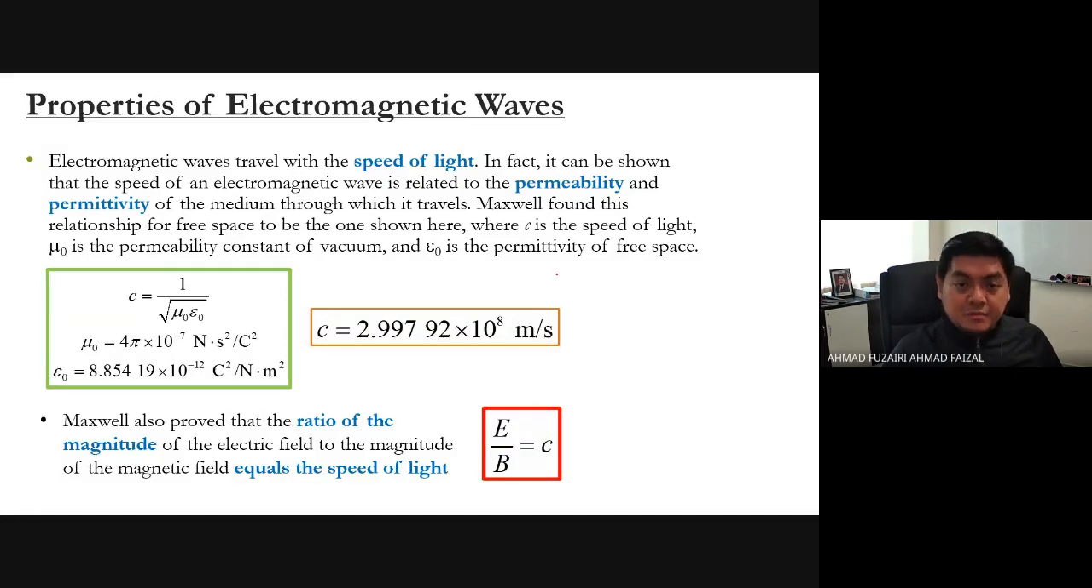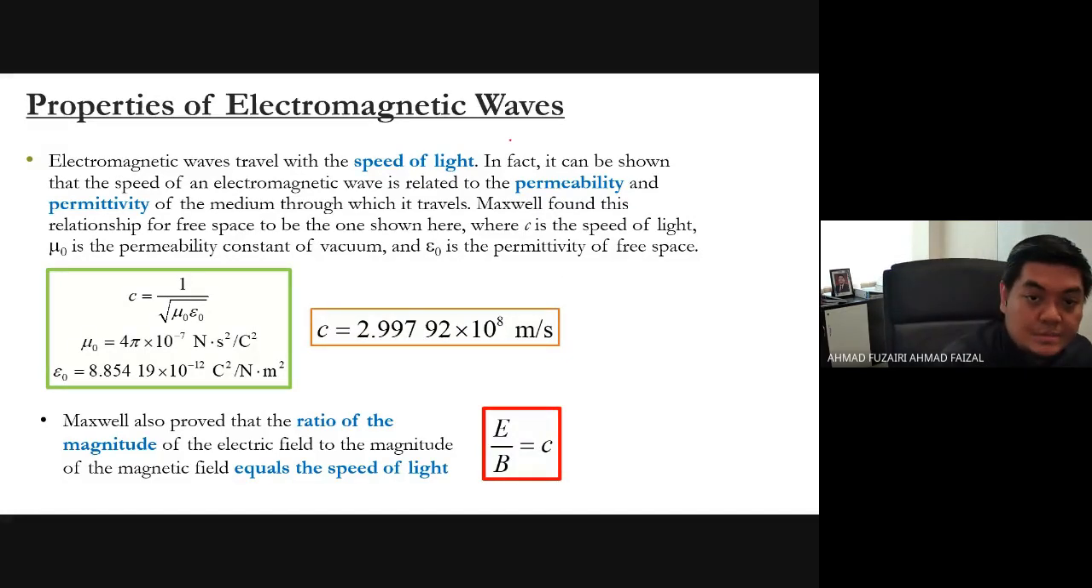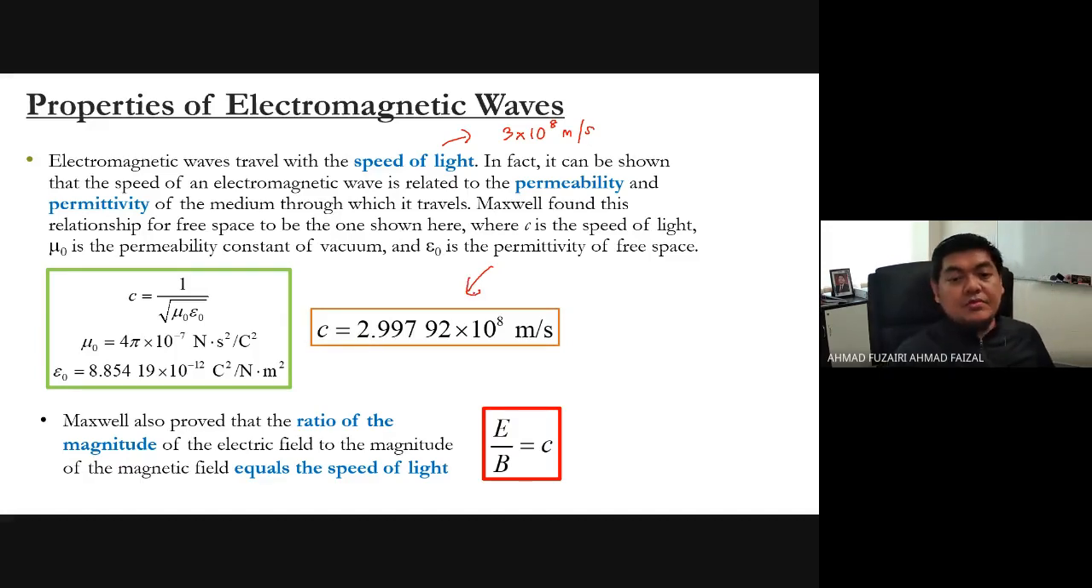The EM wave moves with the speed of light. What is the speed of light here? We always use 3 times 10 to the power of 8 meters per second, but the exact value is C equal to 2.997 times 10 to the power of 8. Obviously, if you use the rounded value, it is considered okay.